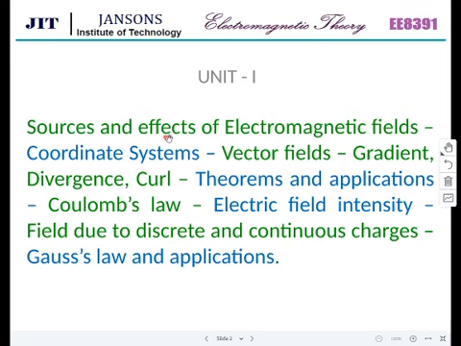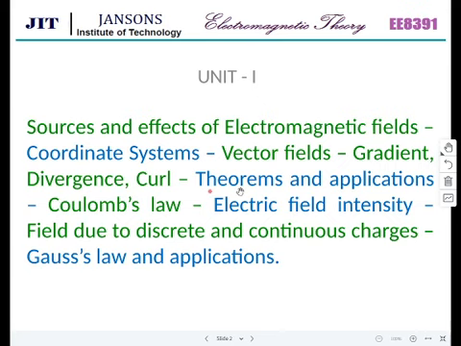Okay, there are three coordinate systems: Cartesian coordinate system, cylindrical, and spherical. Polar is nothing but cylindrical; polar is in two dimensions, and in three dimensions it is cylindrical, right? And the spherical coordinate system. So this is what we are going to see today. The remaining portions are vector fields: gradient, divergence, curl. Whatever you know is only two-dimensional. Here we are going to see the three-dimensional part of it. And with all three coordinate systems, the gradient, divergence, and curl will have different formulae.